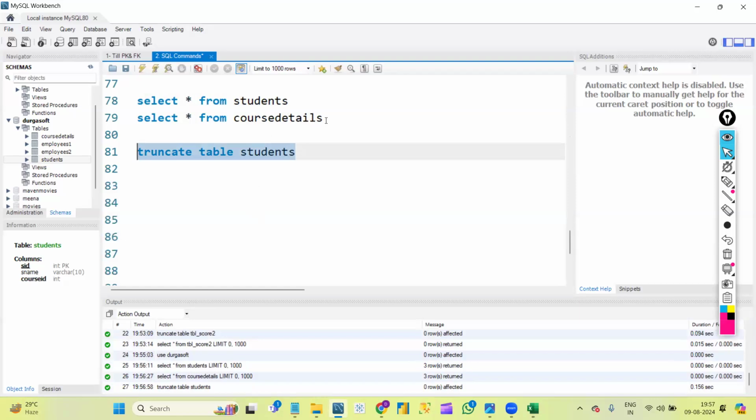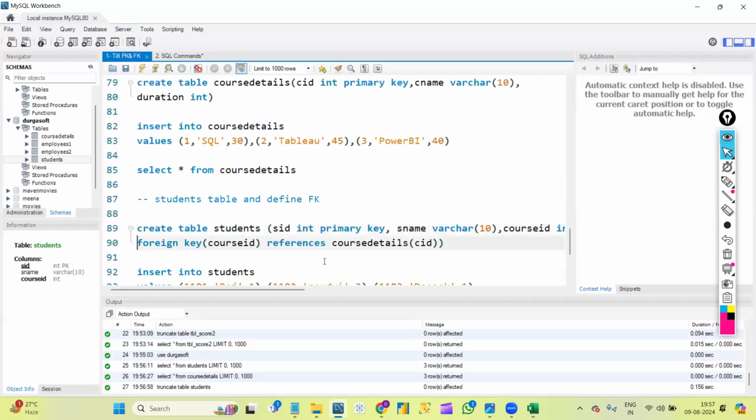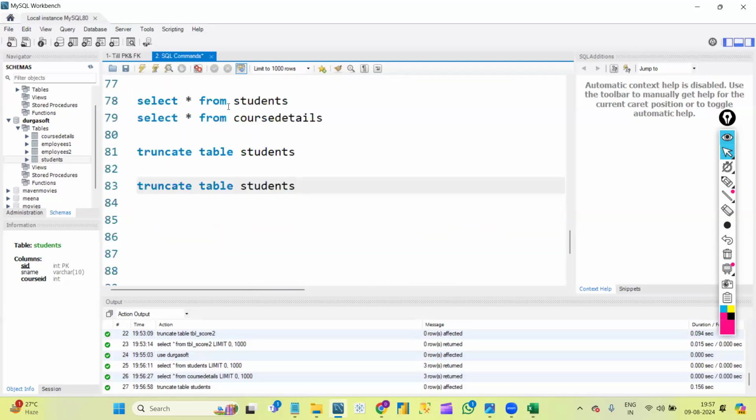Oh God. Now it will also work, right? It already has columns.